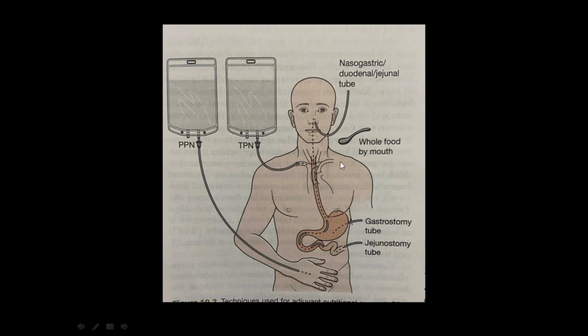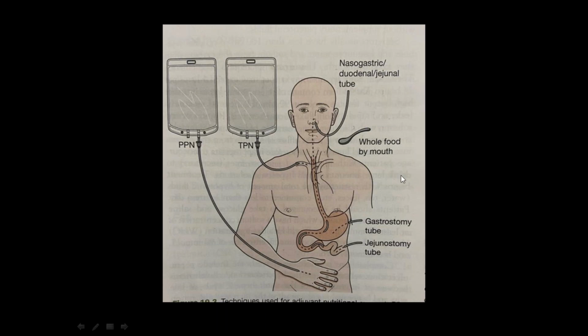Sip feeding is for when the patient's appetite is low and the patient is intolerant to solid food, but can tolerate liquids. In such cases you will give sip feedings.